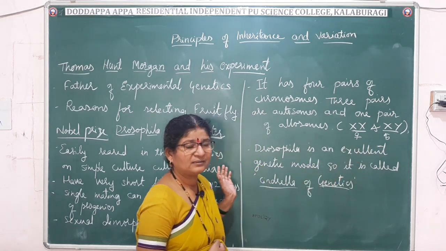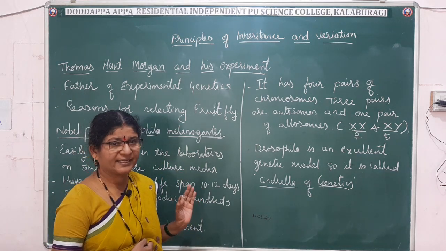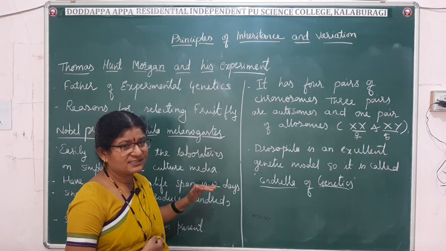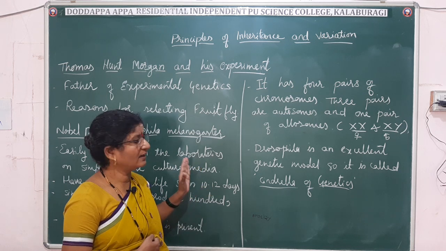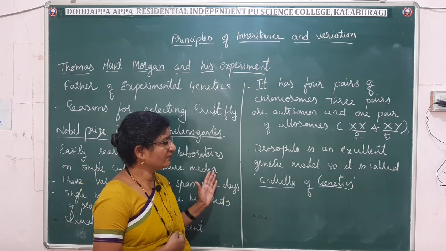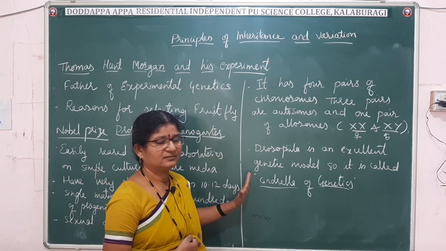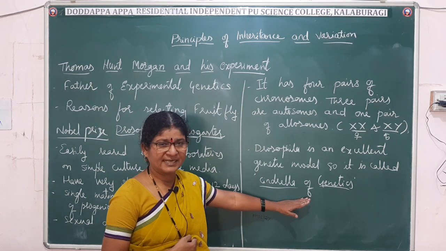Because of all these characters, it suits best for genetic experiments. After his study, scientists started using the fruit fly for their experiments. So because of all these characters, Drosophila is called the Cinderella of genetics.